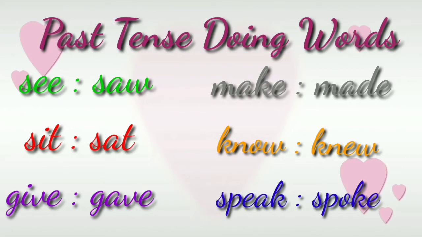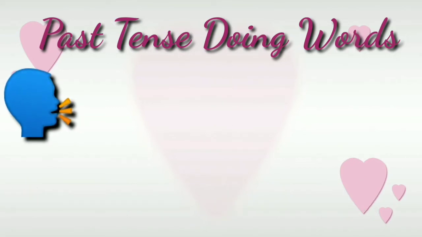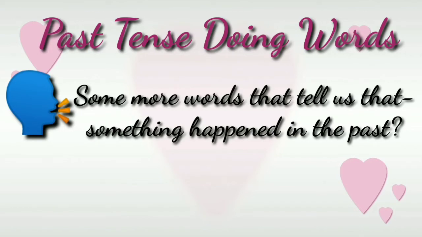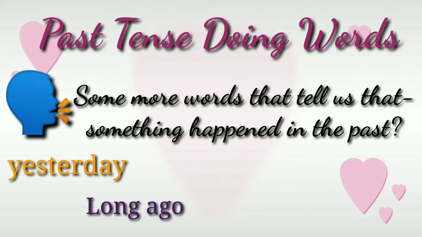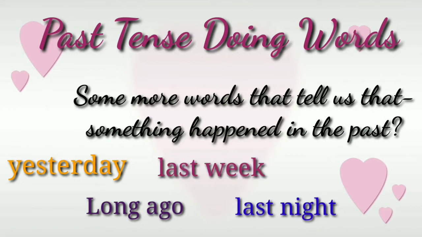Okay, then, my dear children, can you tell me some more words that tell us that something happened in the past? Yes, yesterday, or like in the story, long time ago, or last night, last week, and last month. These are some of the words that give us clues that things happened in the past.